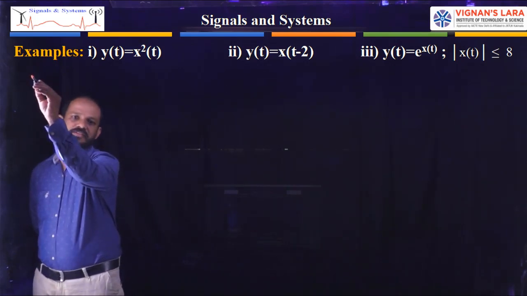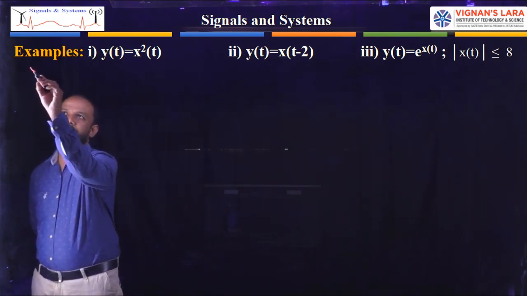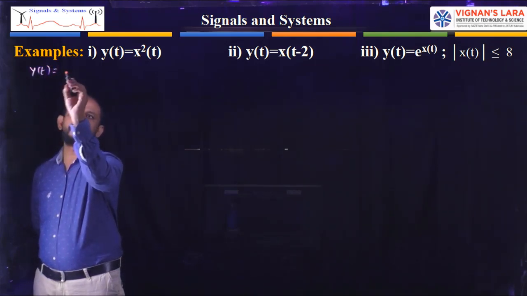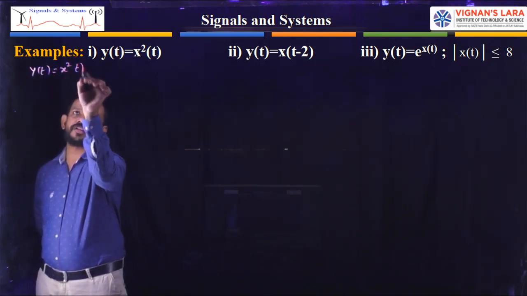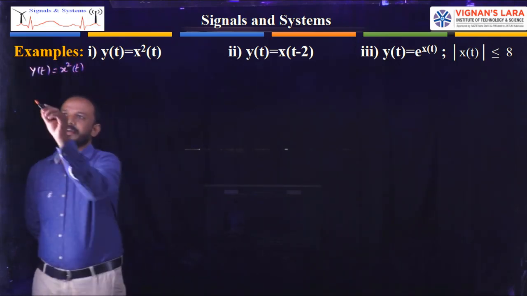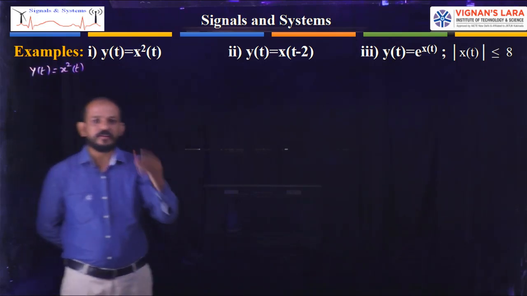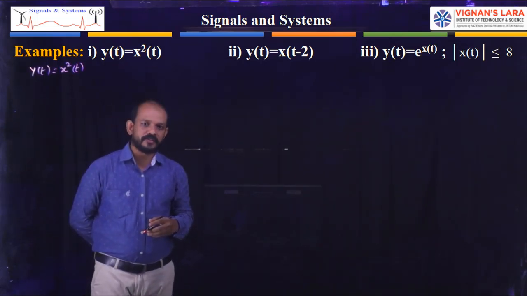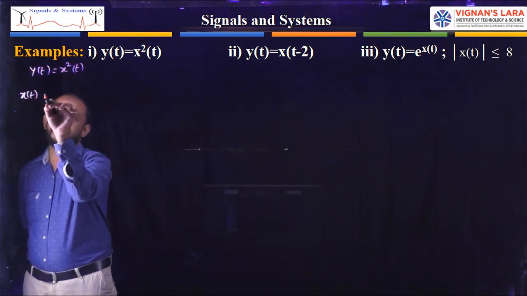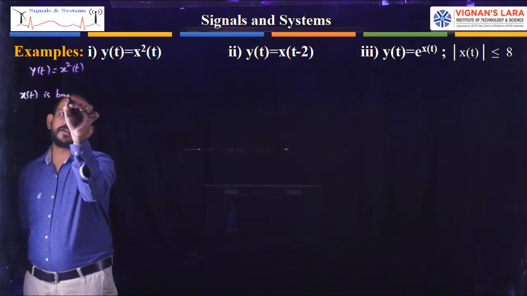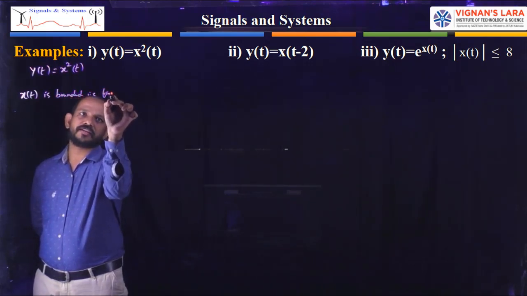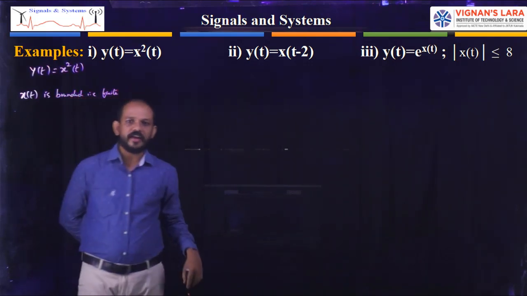So the first one is, here they had given y of t equal to x square of t. Let us take the input as a bounded one. That is x of t. Say x of t is bounded. That is, x of t is a finite value.